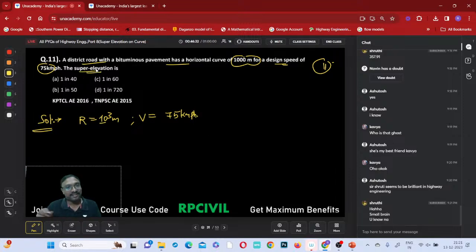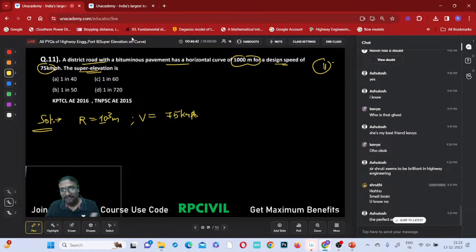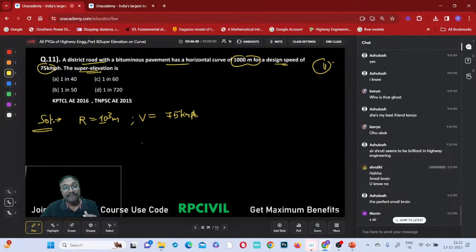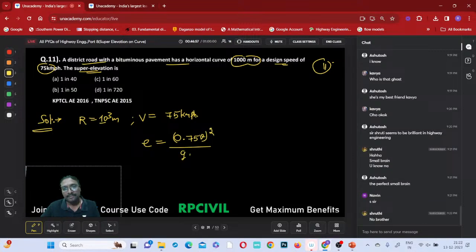Then the super elevation is... Naveen, your question came. Here nothing is mentioned, whether it is equilibrium super elevation or a mixed traffic condition. When nothing is mentioned, what do we need to do? By default, you have to go for the mixed traffic condition only. If no specific condition is mentioned, you have to go for the mixed traffic condition. So that is capital V square by which one?